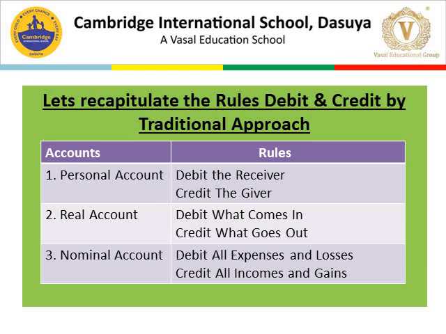And the third one is nominal account. It covers all expenses, losses, incomes, gains. So the rule for nominal account is debit all expenses and losses, credit all incomes and gains.